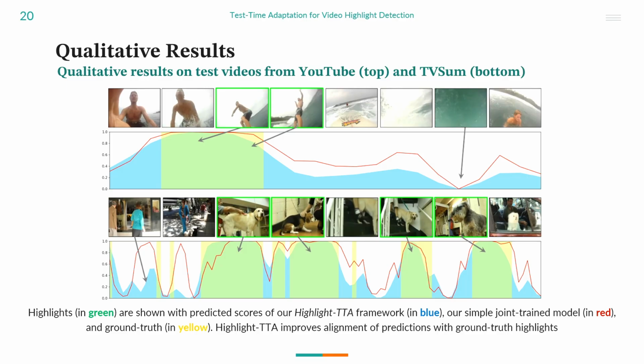Now, we present some qualitative results. The video on the top shows a man surfing, and the video at the bottom is a vlogging video. We show the highlight annotations using the green borders and the yellow regions. The blue regions indicate the highlight scores predicted by our model. The red lines indicate the predictions of the simple joint train model. We can see that the Highlight-TTA framework improves the alignment of the predictions with the ground truth much better.